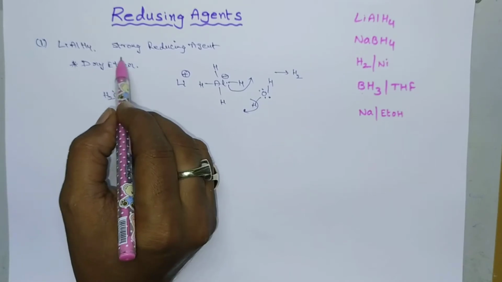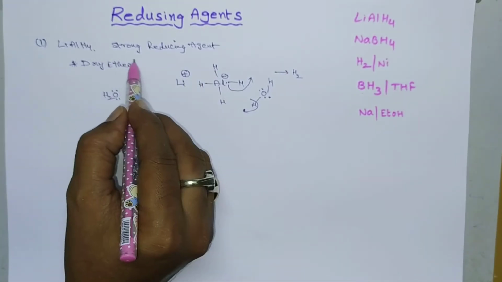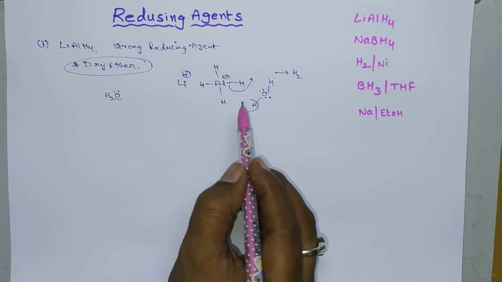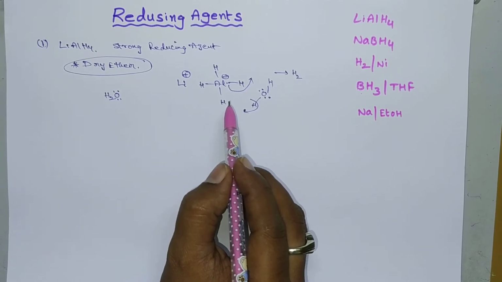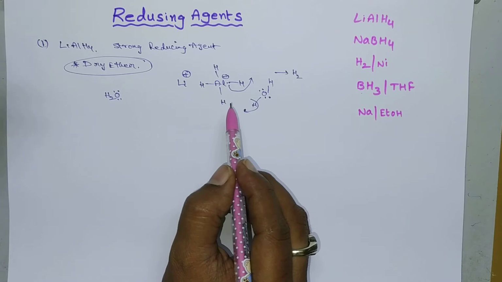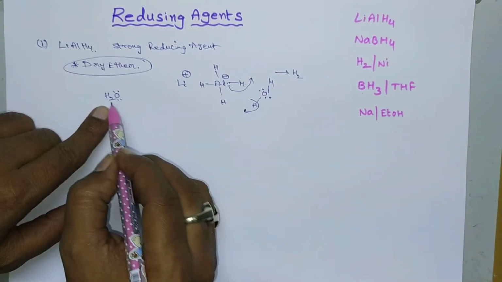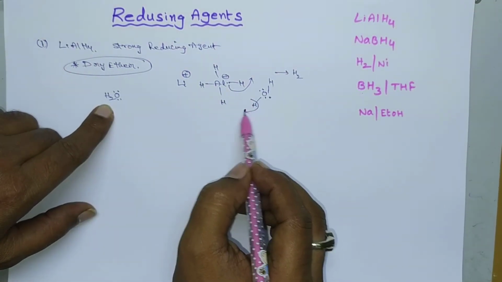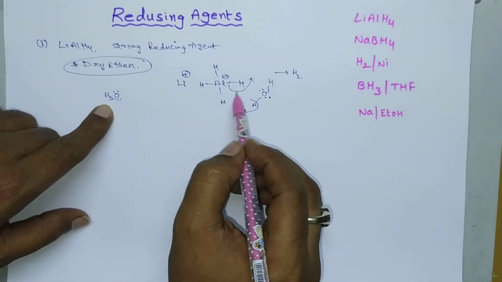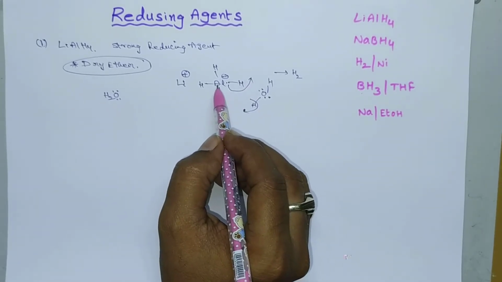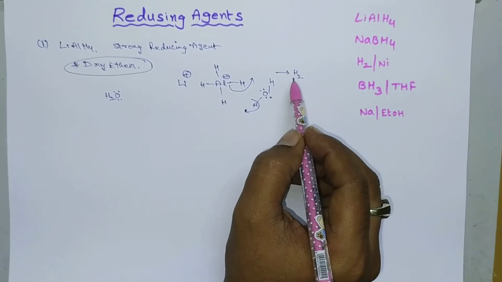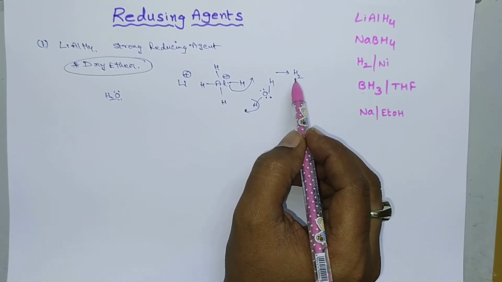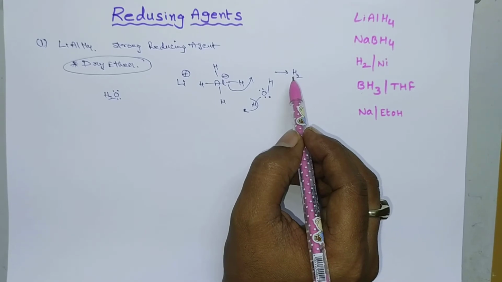By using this strong reducing agent, we should use dry ether as solvent, and we should not use any polar protic solvent. If we use a polar protic solvent, the H plus ion from the protic solvent will react with H minus ion from the hydride to produce hydrogen gas. This reaction will be highly exothermic, so that's why explosion takes place.